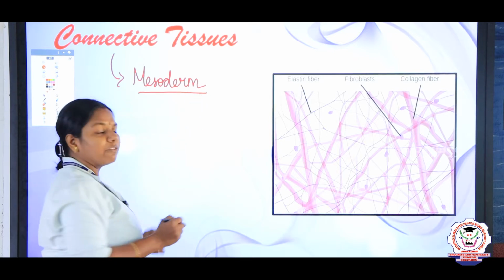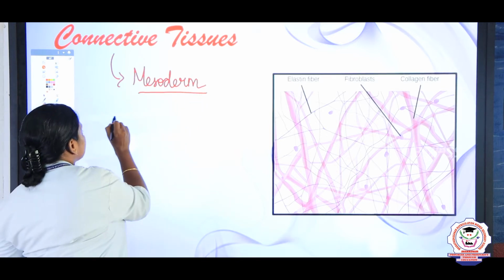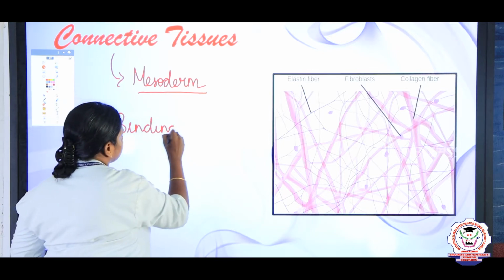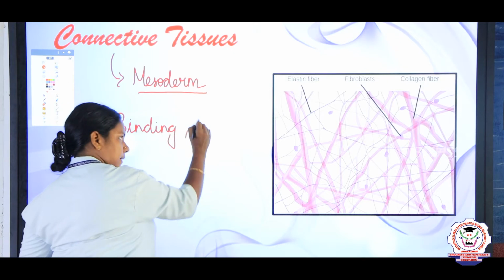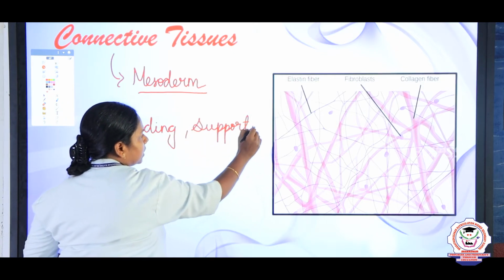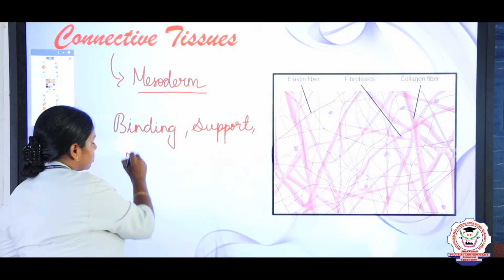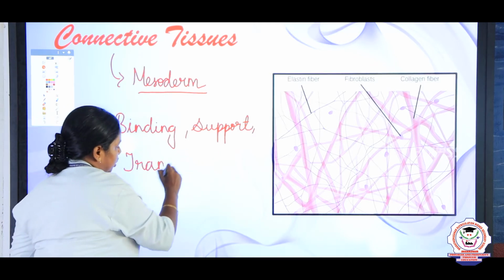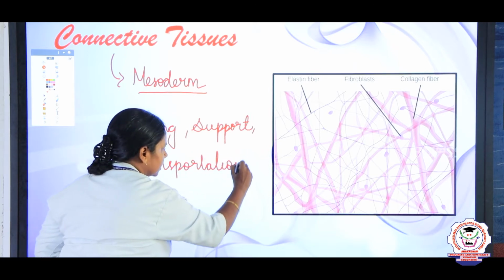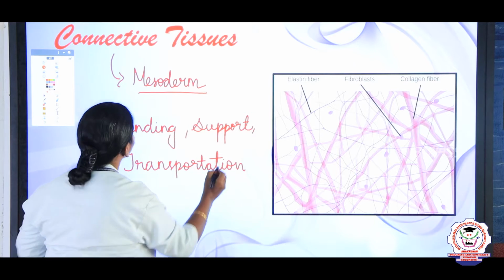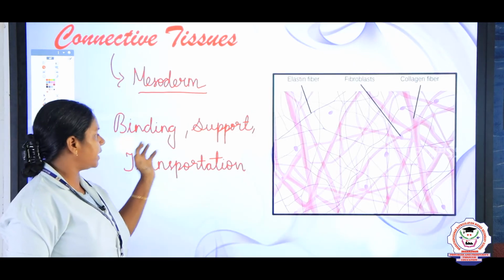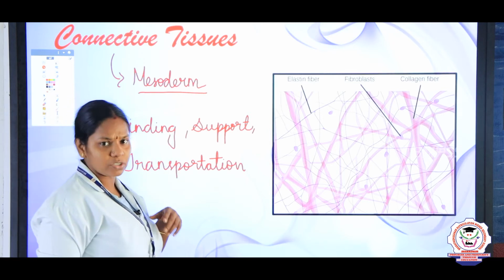The main function of connective tissues is binding, support, for example bones which are helpful in support, and blood, which is responsible for transportation.